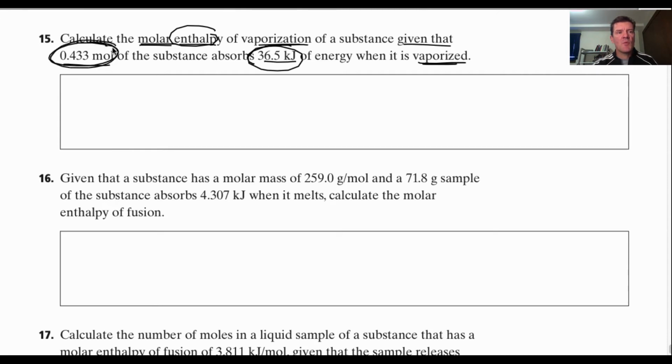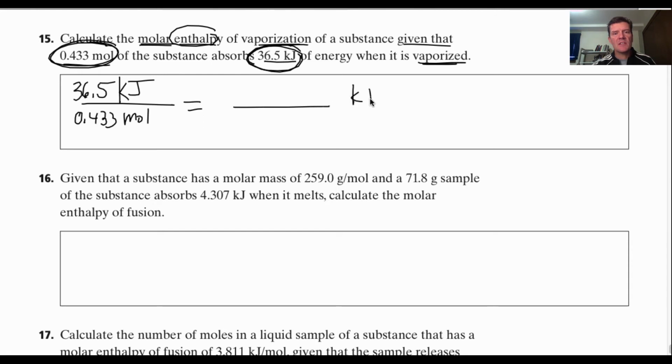So for this many moles, it takes that much energy to turn it from a liquid to a gas. So molar enthalpy is kilojoules per mole, for 1 mole. So if it takes 36.5 kilojoules for 0.433 moles, we just divide them and get your answer in kilojoules per 1 mole. Okay? You'll just divide those numbers.